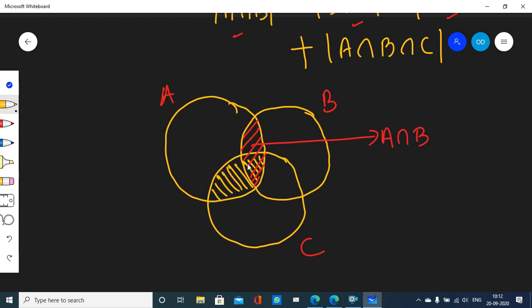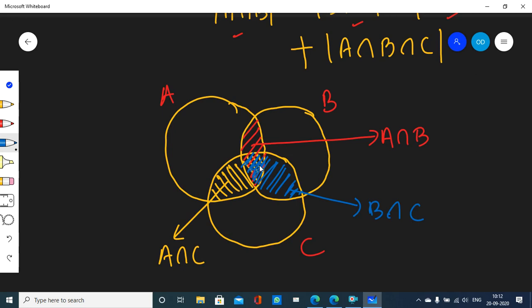This yellow region carries all the elements that are common between A and C. So this is called A intersection C. Do you see this blue region? This blue region carries all the elements that are common between B and C. So it is called B intersection C.